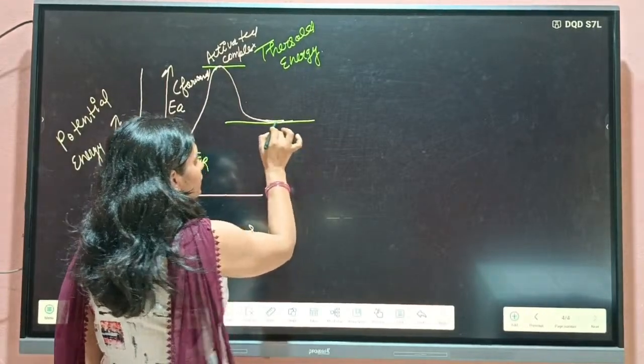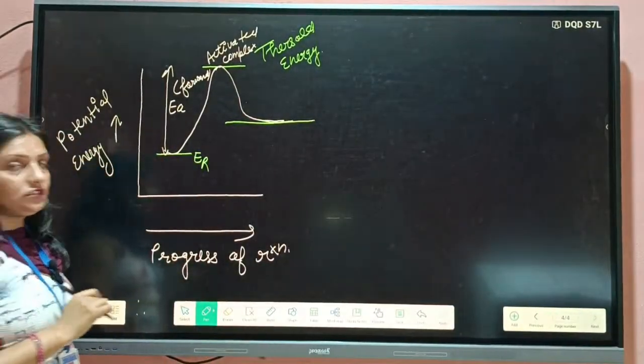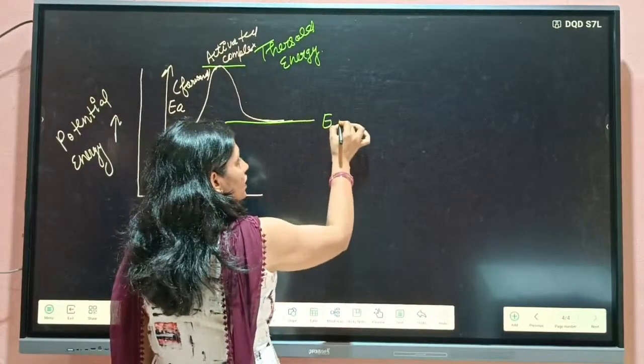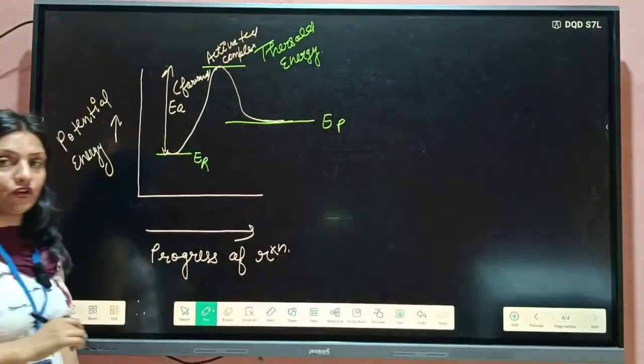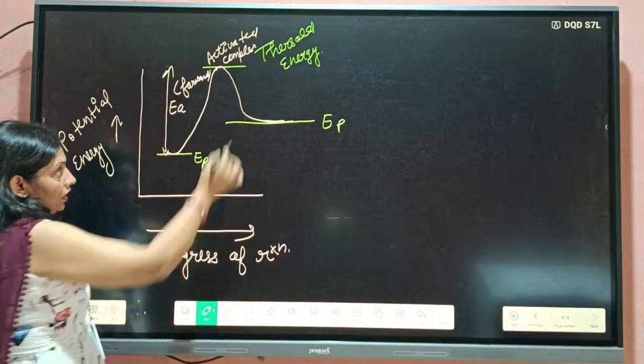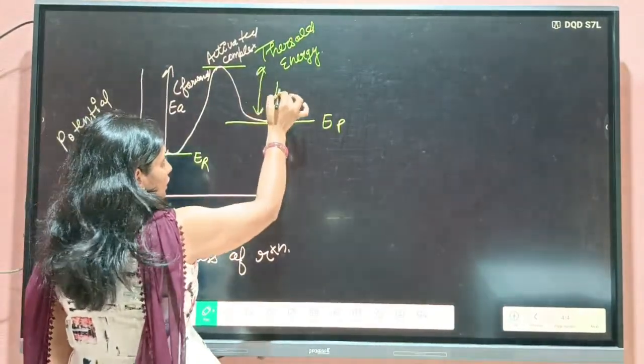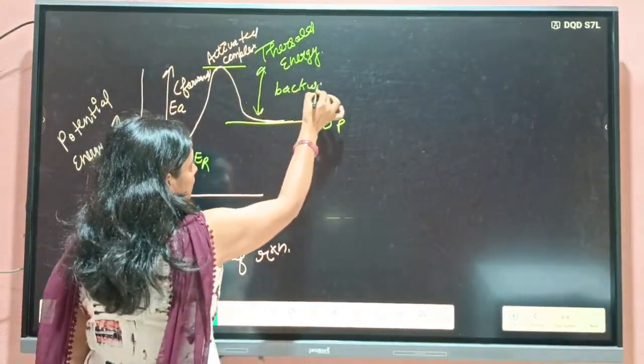Let us consider at this energy level it is giving us the product, and that energy level is EP, the energy of product. Now you can see, this is the backward reaction.